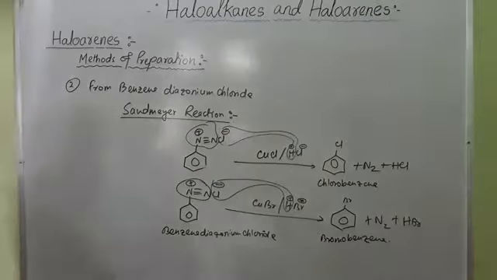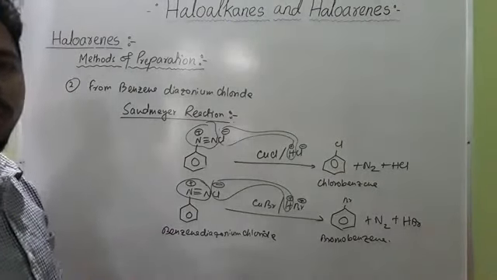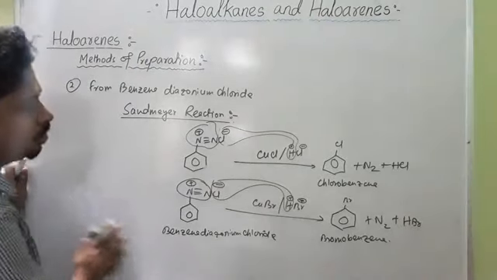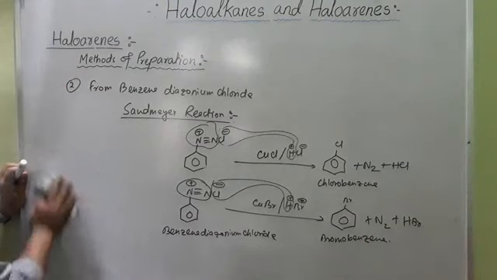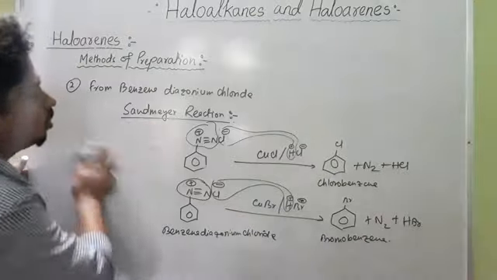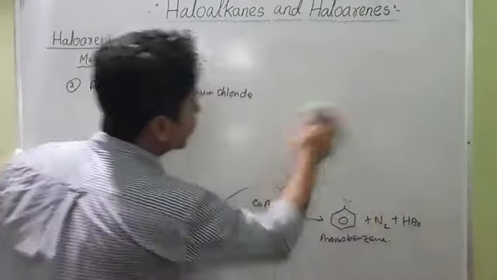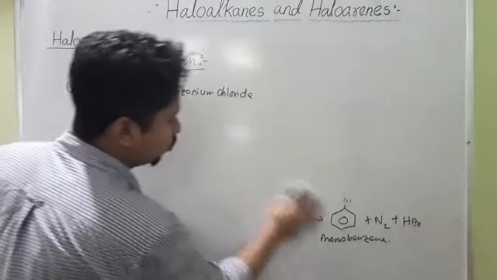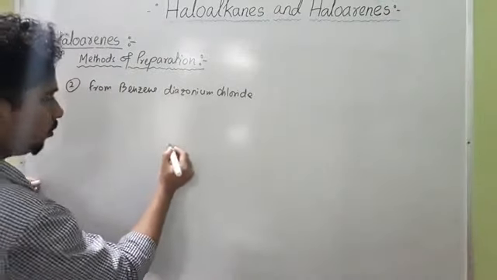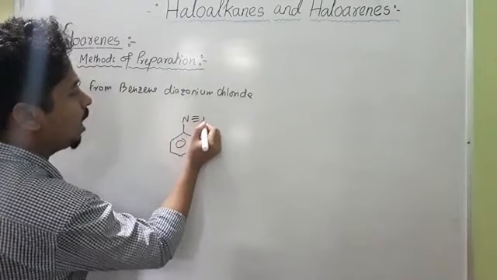Now for the preparation of iodobenzene, these are prepared by following some other method. Next reaction, here you see, iodobenzenes can be prepared by treating benzene diazonium chloride with potassium iodide, KI solution. So here you have benzene diazonium chloride, benzene group N triple bond N Cl.